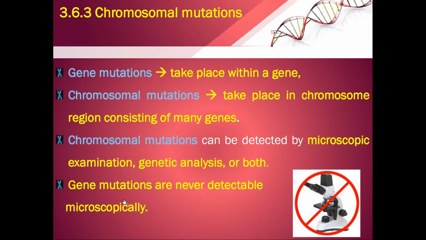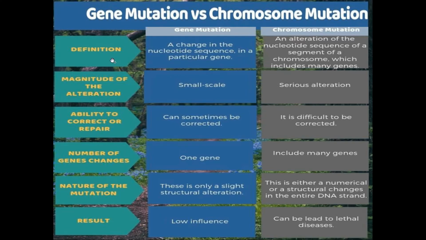Now let us compare the two types of mutation, that is gene mutation and chromosomal mutation. Gene mutations occur within a gene, whereas chromosomal mutation takes place within many genes of the chromosome. The chromosomal mutation can be detected by the microscopic examination, genetic analysis, or both. But gene mutations are never detectable through microscope. So let us see the comparison in detail.